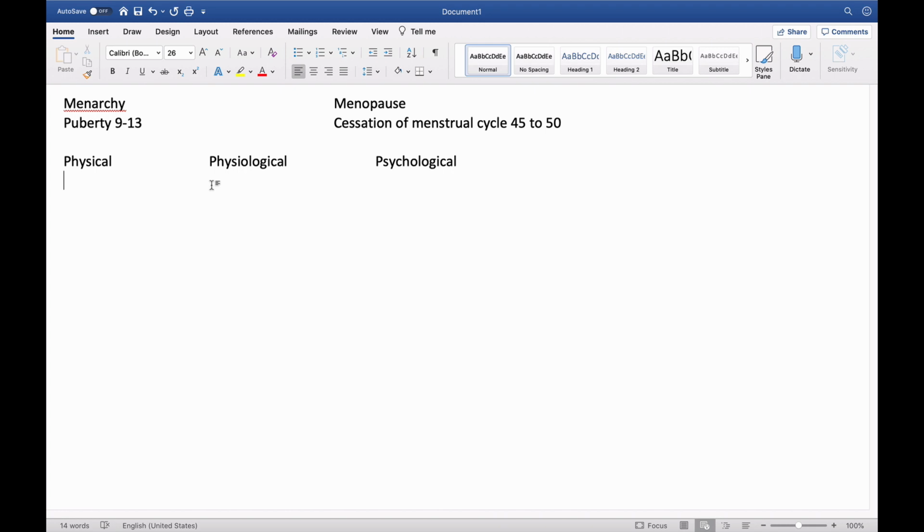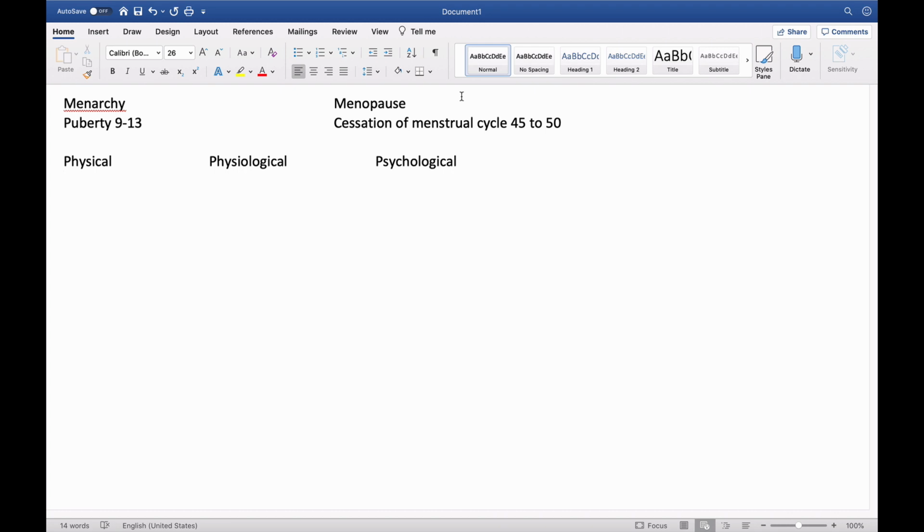Whereas in menopause, actually, it is the age where the menstrual cycle stops. The physical changes will be that the breast mass will shrink, the subcutaneous fat under the skin will reduce, so the skin will shrink. There will be loss of pubic and axillary hairs. These are all the physical changes.